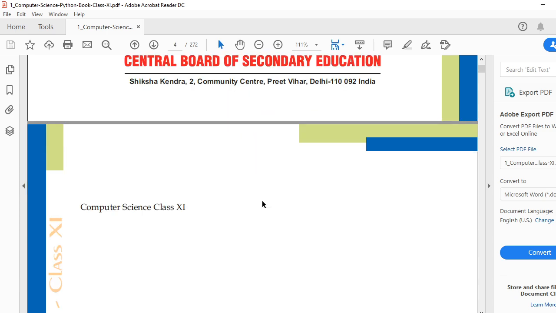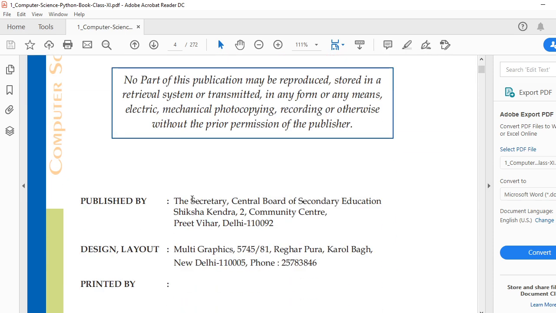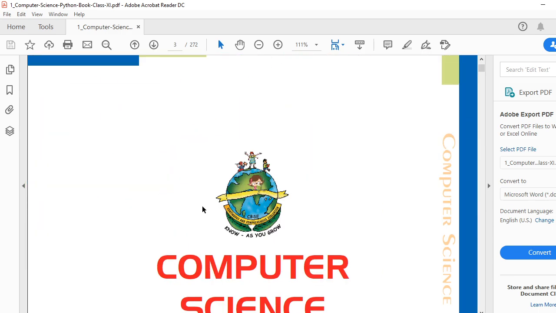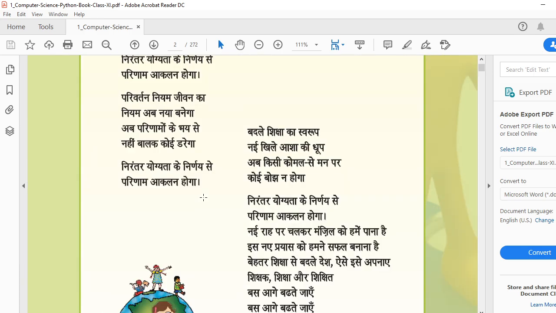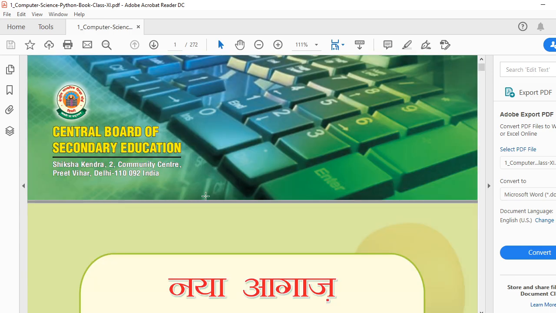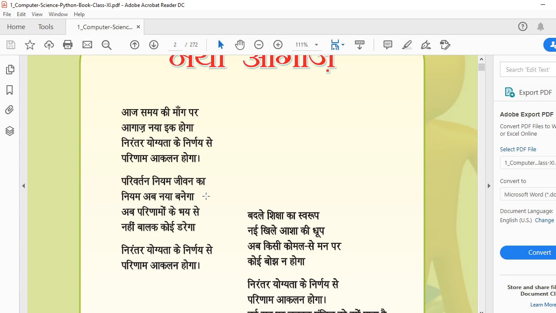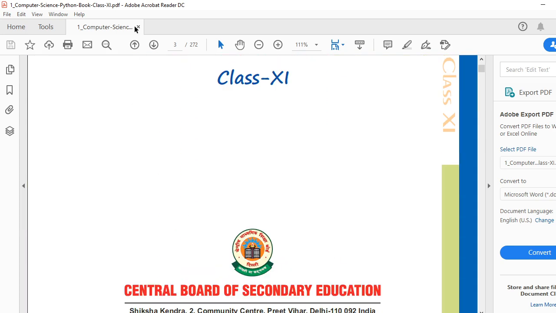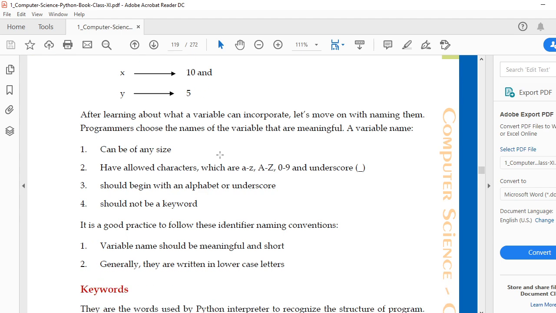It is not an emergency to purchase now. Be safe. You can download this book and we are going to study thoroughly. No problem now about which book to purchase and what to study. This is your syllabus. A practical copy will be there, but right now it is not possible, so leave practical. I will give you the listing later on. Let me go back to the page.